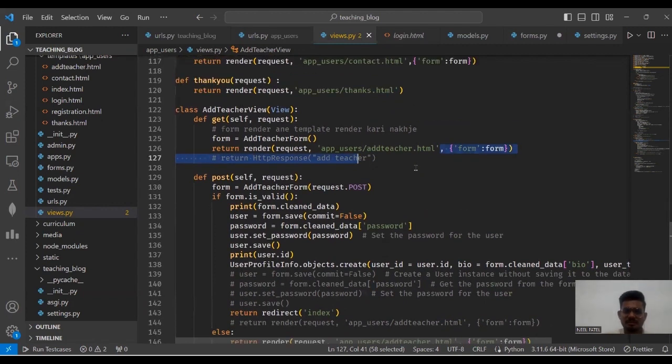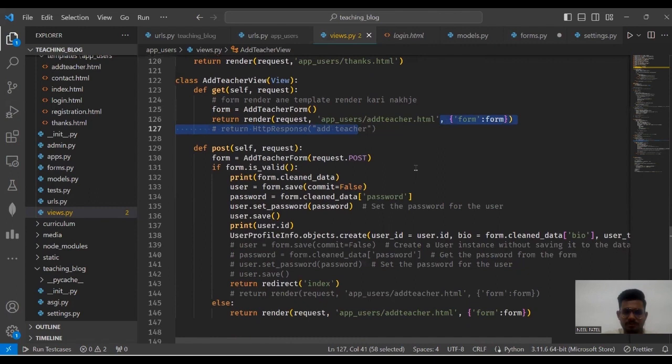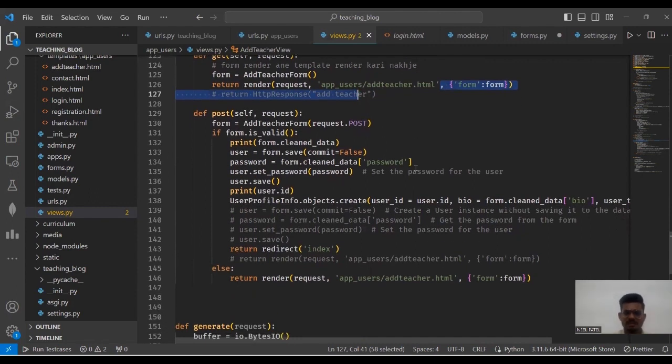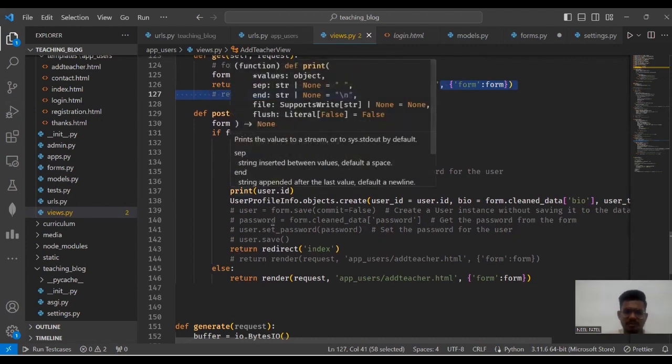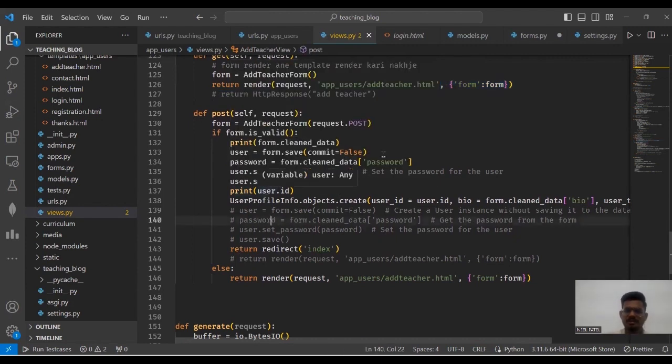After successful registration of the teacher, the request method is now POST. From the value of this form, we take the user password and set it with all the information in our user model. Whenever admin adds all the information in the form, an entry is created in our user model.